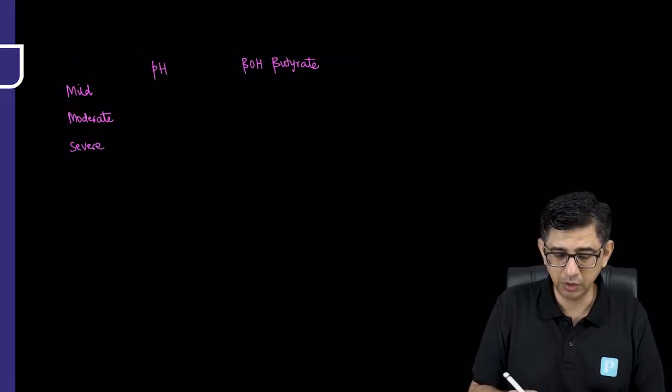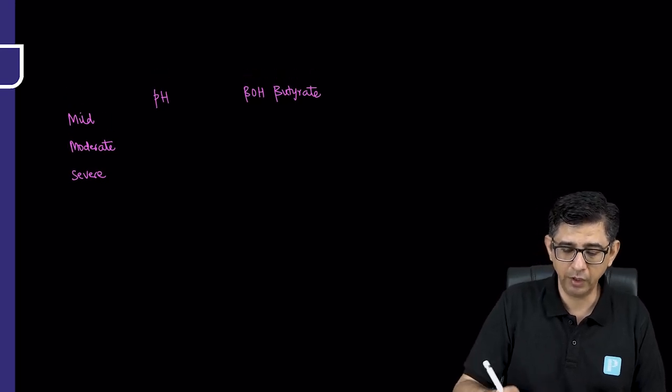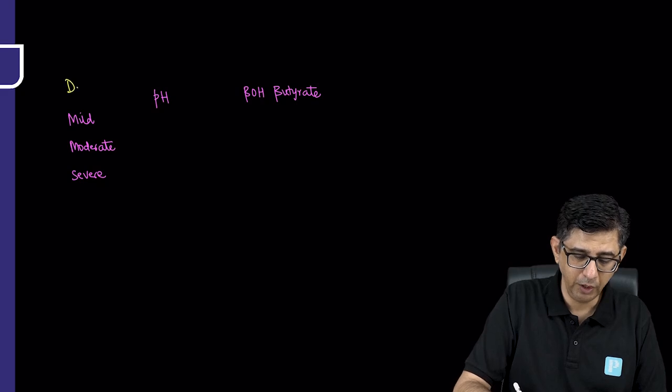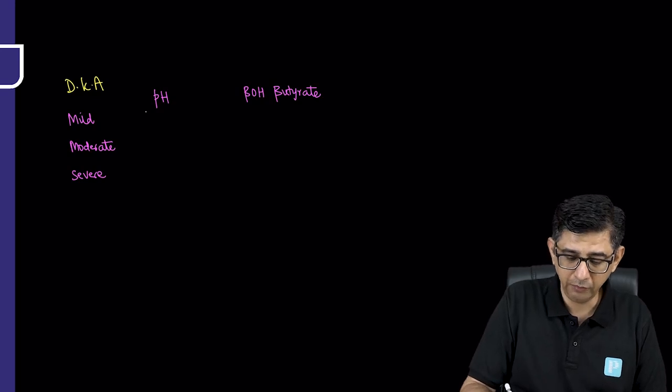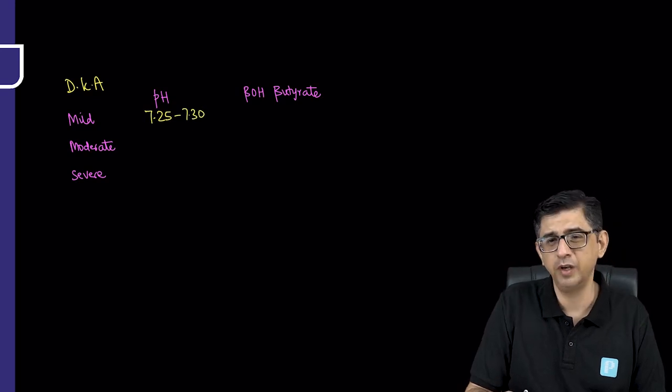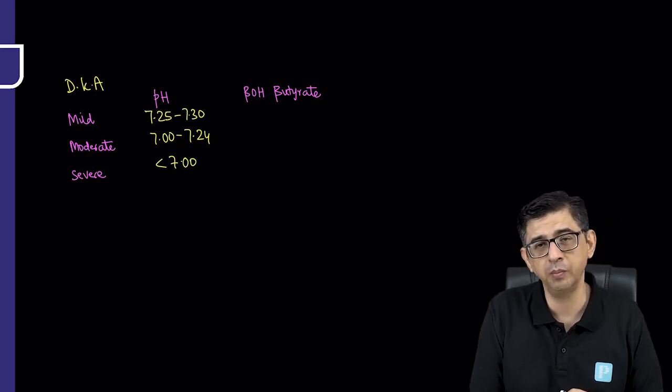Now, there are a couple of permutation combinations that you should be aware of, with respect to when you would say that ketoacidosis is mild, moderate or severe. For the mild variety, the pH will be between 7.25 and 7.30, and then you decrease it by 0.25 again. So between 7 and 7.24 is moderate, and anything less than 7 is severe, and that is when I was admitting my patient.